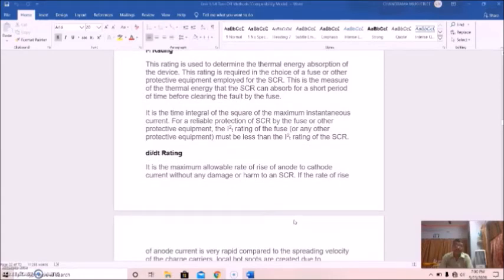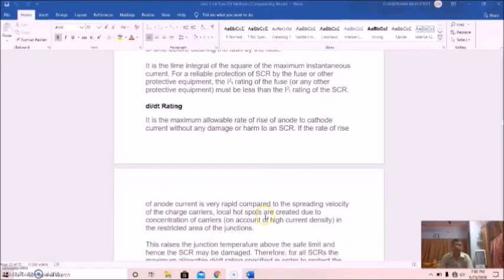DIDT rating. DIDT rating is the maximum allowable rate of rise of anode to cathode current without any damage or harm to an SCR. If the rate of rise of anode current is very rapid compared to the spreading velocity of the charge carriers, local hotspots are created due to concentrations of carriers on account of high current density in the restricted area of the junctions.